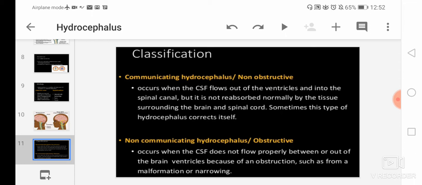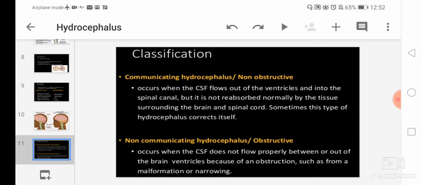So here there will not be any problem in the flow of CSF, but there will be a problem in the reabsorption of CSF. In the flow of CSF, we have studied in the 8th point that CSF is reabsorbed by arachnoid villi. So here the CSF will flow out from the ventricles and into the spinal canal.